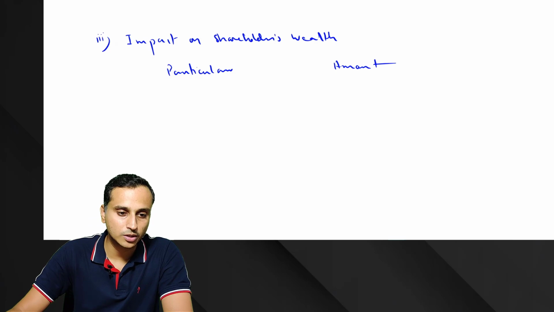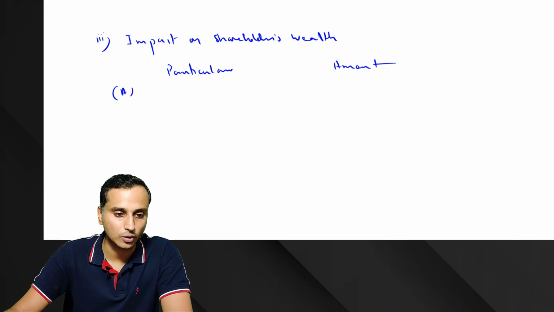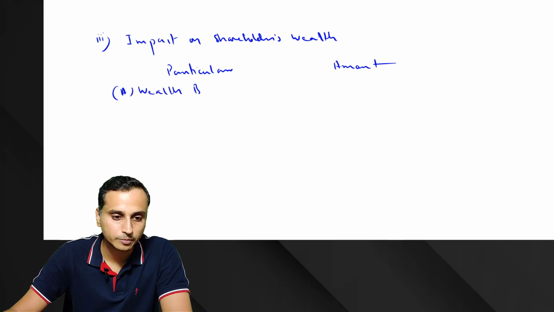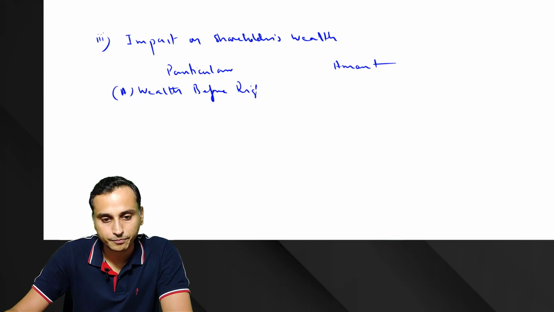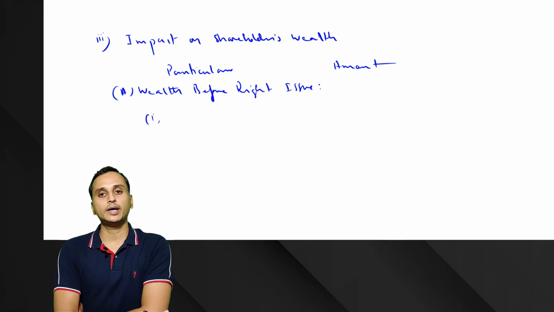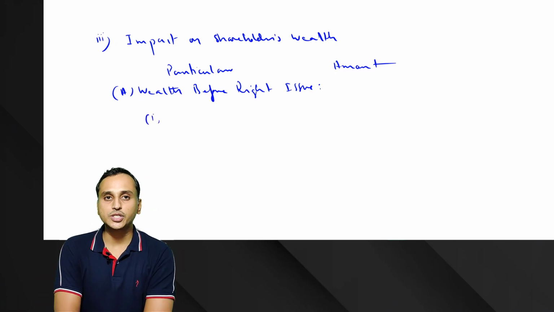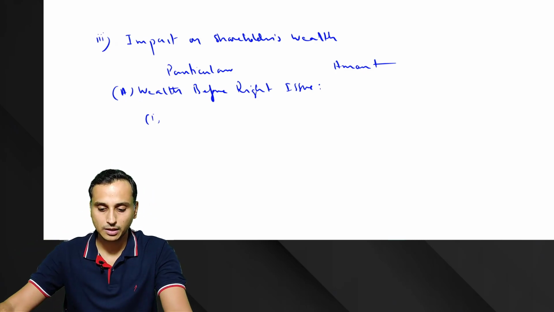First we're going to see the current wealth of the shareholder. So wealth before rights issue. Let's assume, here they haven't given us the number of shares this particular shareholder has, so we are free to assume any number.